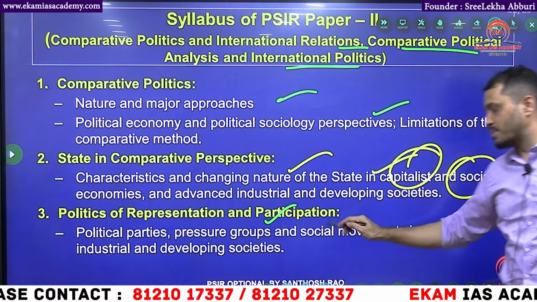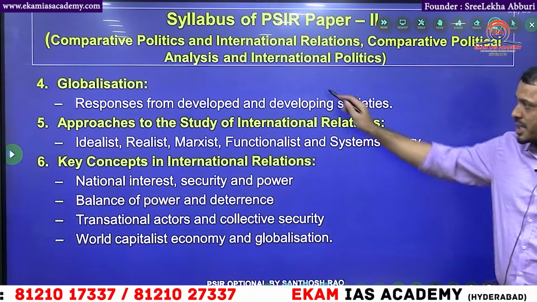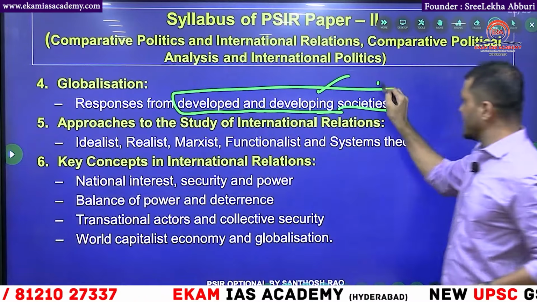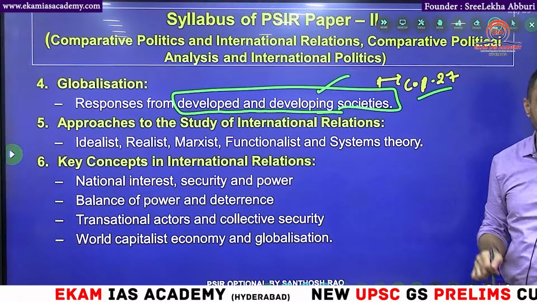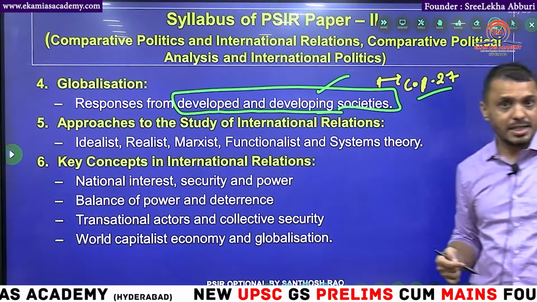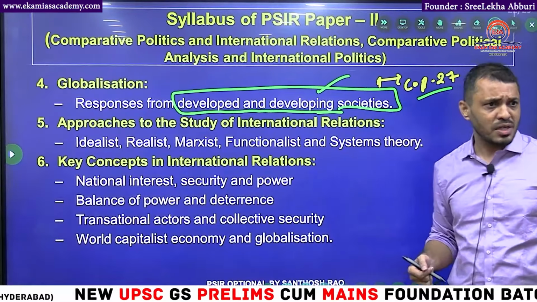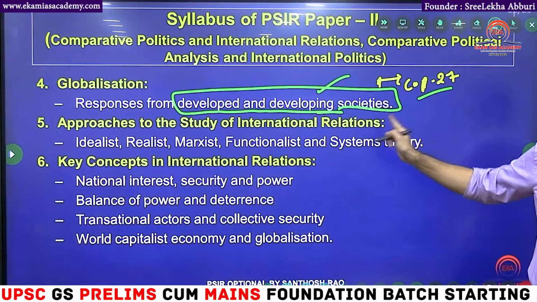Next, politics of representation and participation, like industrial revolution and globalization, developed and developing societies. This is much in the news, especially in COP27 also. In COP27 there was a debate about the difference between developed and developing countries. Developing countries are demanding that developed countries should contribute more money. Have you heard about the loss and damage fund? Loss and damage fund, COP27. There is a debate between developed and developing countries.